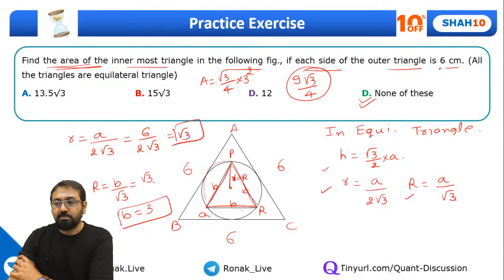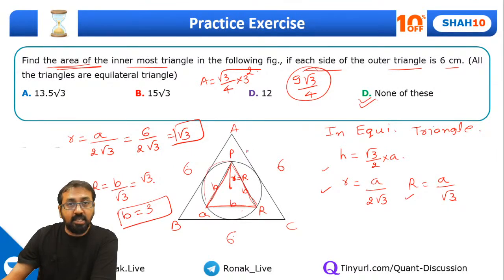Guys, have you all understood this part? Everyone? See, once again, this circle is the incircle for the bigger triangle, and this circle is also the circumcircle for the smaller triangle. First, since we know the side, we can find the inradius, and that inradius is nothing but the circumradius for the smaller triangle. So we assume the side of the smaller triangle as B. So circumradius will be B upon √3, which is nothing but √3, because we know the inradius value, which is the circumradius value. So we will get B value as 3.